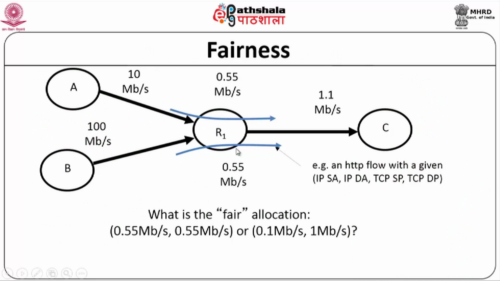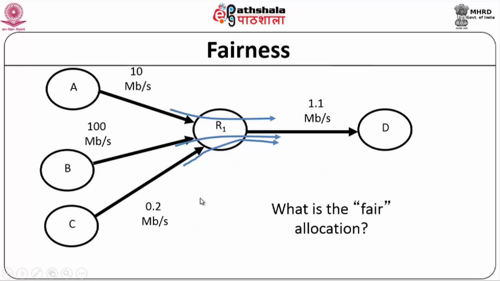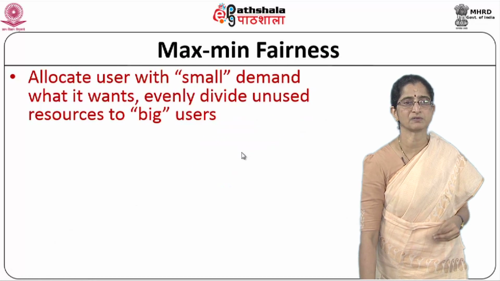To understand this fairness problem further, let us say we have a router connected to a 1.1 Mbps network. I have 10 Mbps here and 100 Mbps here. What is a fair allocation here? Do I say I have 1.1, so let me divide this equally, 0.55 for this flow and 0.55 for this flow? Is it a fair allocation? Or would I say this is a 10 Mbps rate, this requires 100 Mbps rate, so let me give 0.1 Mbps to this and 1 Mbps to this? Is this a fair allocation? These are questions that need to be understood. And what if another new flow comes in, say another 0.2 Mbps flow? What will be the fair allocation in this situation? Those are things that we need to understand.